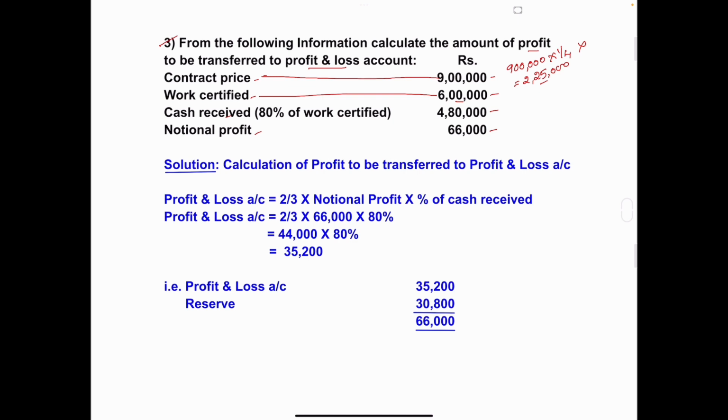Second condition is if the work completed is 1/4 or more but less than half of the contract price, then 2/3 of notional profit is transferred to profit and loss account. So now we'll calculate the half of the contract price. Contract price is 9 lakh into half. 9 lakh into half, how much you will get?